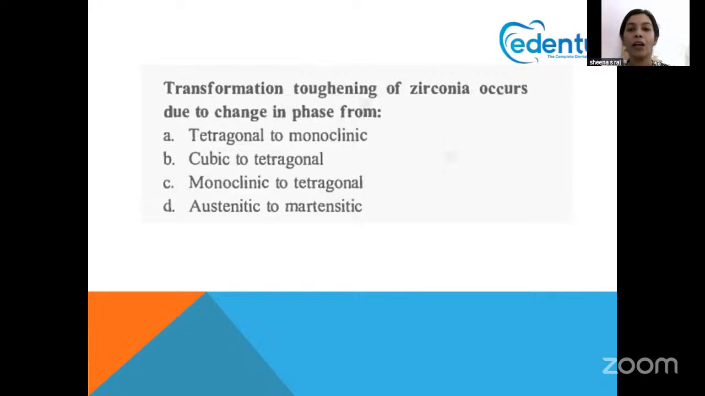Transformation toughening of zirconium occurs due to change in phase from. So we know that normally ceramic materials are made to pass through various conditions where they are made tough. So they are asking what is the phase change that is happening when we toughen zirconia. It is tetragonal to monoclinic. So that is the change that takes place in zirconia, which makes it tougher.